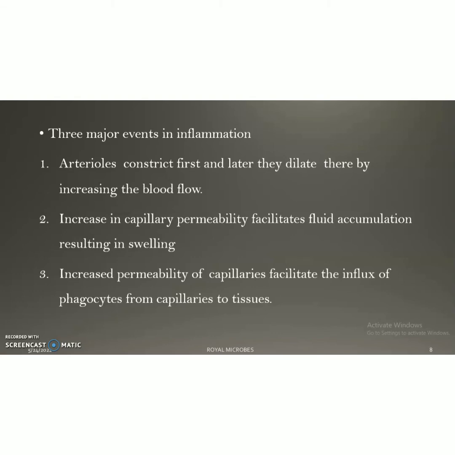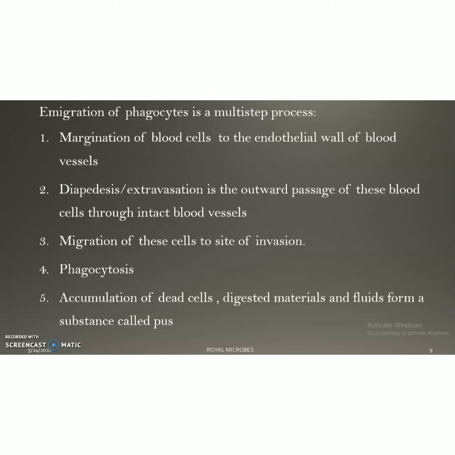Then increased permeability of capillaries also facilitates the influx of phagocytes from capillaries to tissues. Emigration of these phagocytes is a multi-step process. First, the margination of these phagocytes to the endothelial wall of the blood vessels occurs. Then diapedesis or extravasation, the outward passage of these blood cells through intact blood vessels. Then the next step, migration of these cells to the site of invasion. The fourth step is phagocytosis. Then accumulation of dead cells, digested materials and fluids forms a substance called pus.